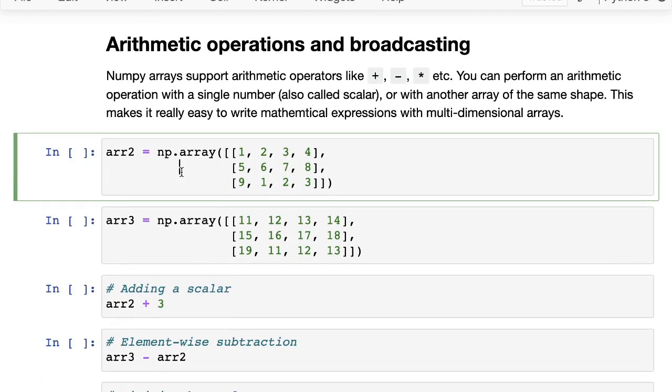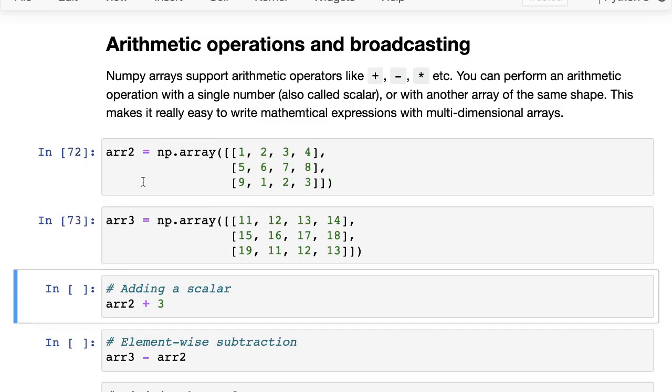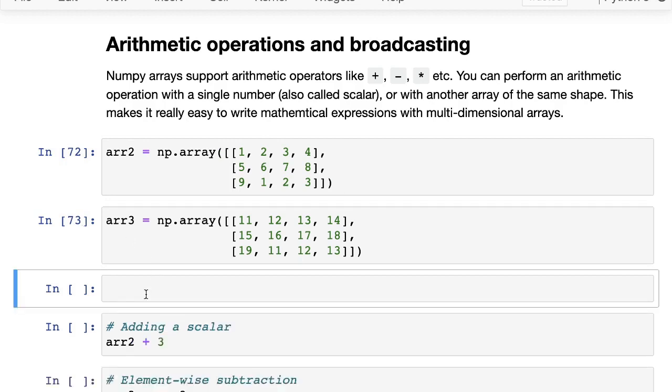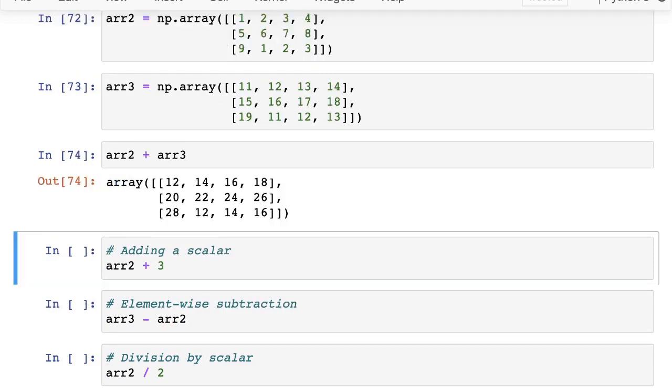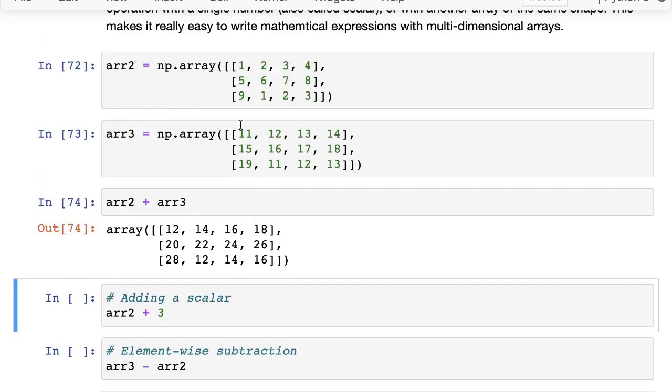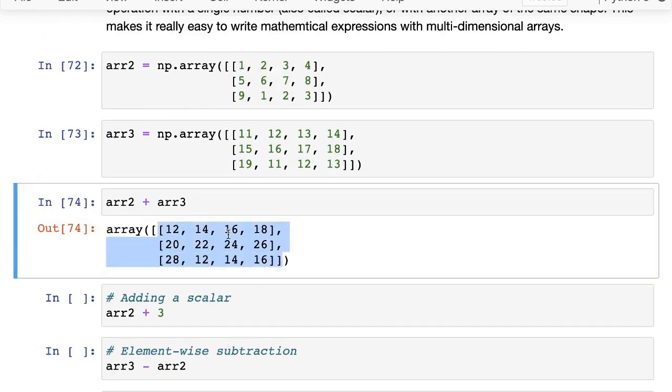Okay. So we've seen arrays, and we've seen functions operating on these arrays, but I also want to spend some time talking about arithmetic operations. So NumPy arrays support arithmetic operators like plus, minus, star, and the interesting thing is that you can perform these arithmetic operations, what we call element wise operations, between two arrays. So here we have array 2 and array 3, and if I do array 2 plus array 3, that's going to add up each element and it's going to return an array of the same shape.